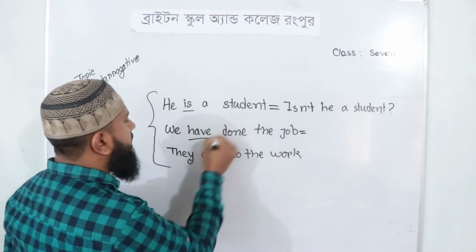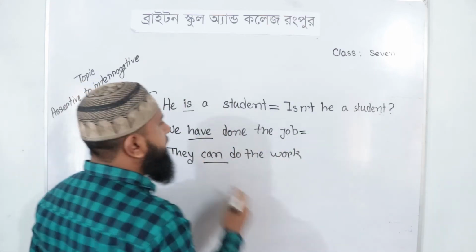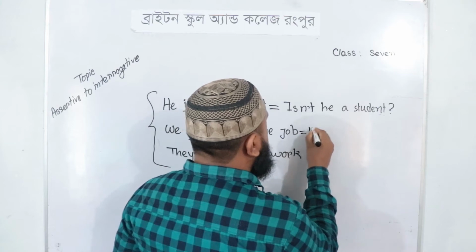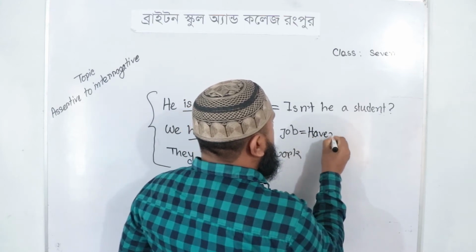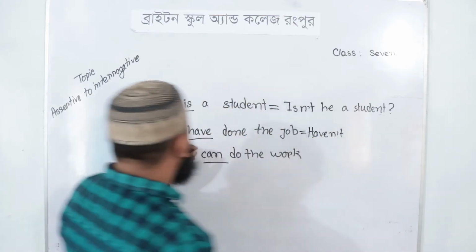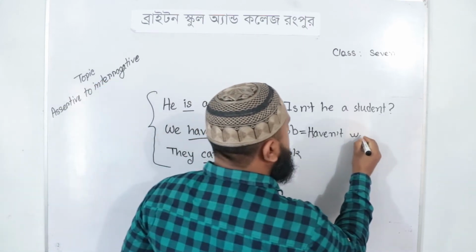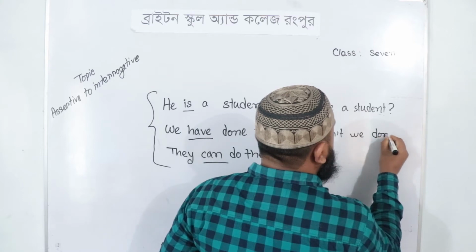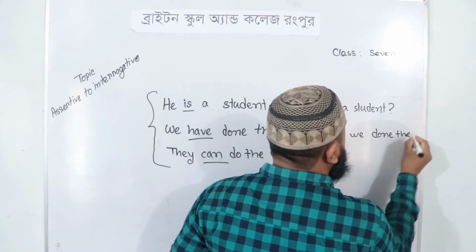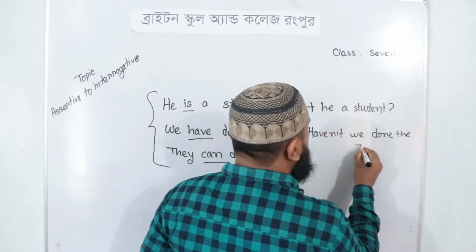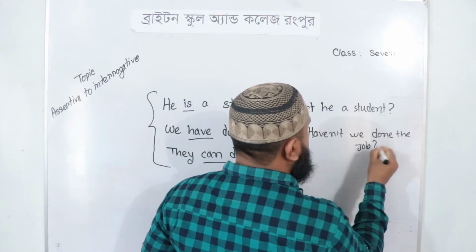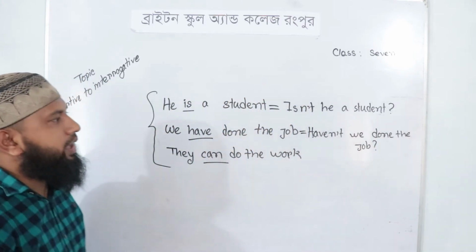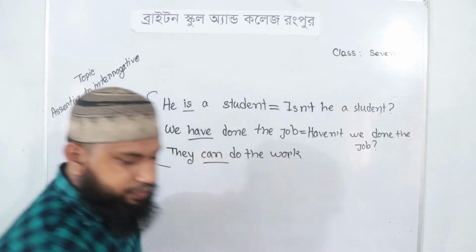Then the next sentence, we have done the job. There, have is the auxiliary verb, so we have to take it in front of the subject. Haven't, the subject is we. Haven't we done the job?